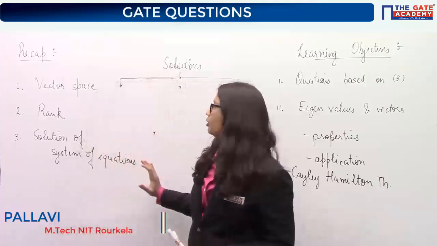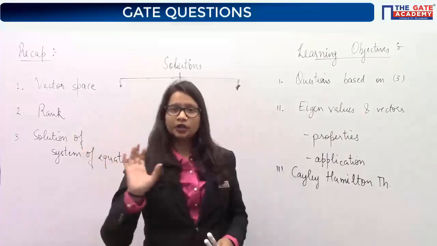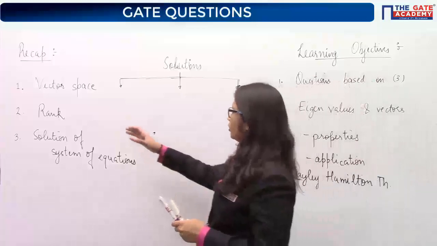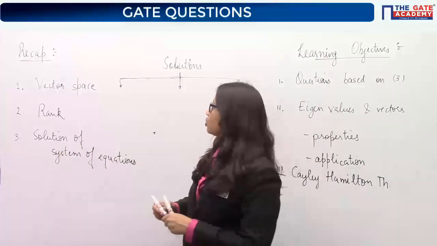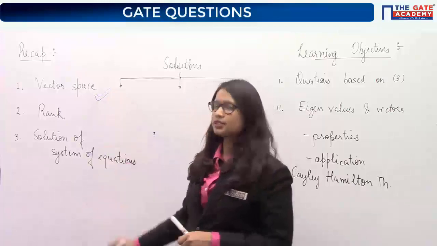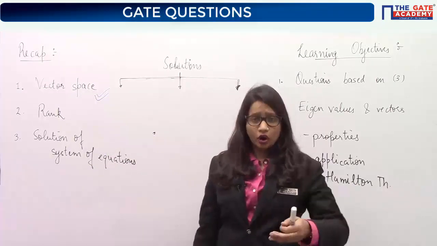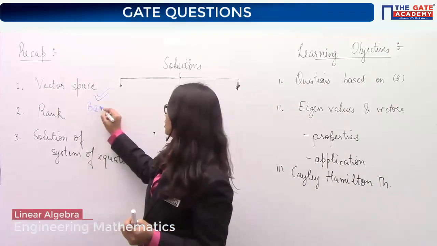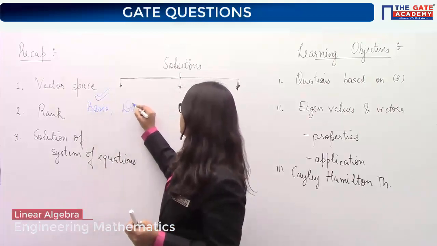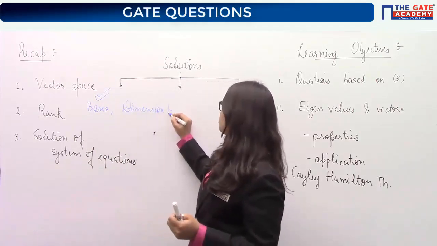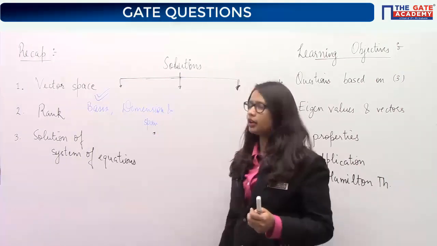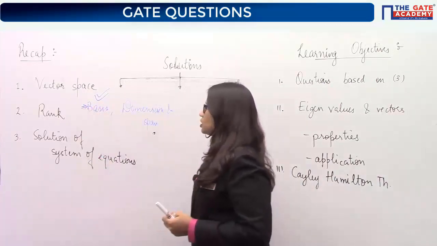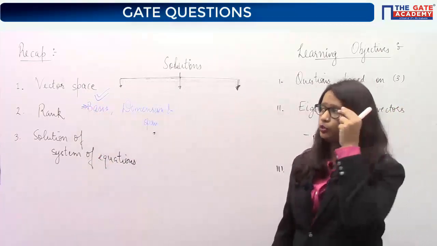Up till now we have discussed this chapter, linear algebra, and today is the last class for this chapter. Let's discuss what we have covered in the last classes. In the last class we discussed the vector space, which is nothing but a set of vectors existing in a space. We studied various terms regarding this, such as basis, dimension and span. This is just a theoretical topic, so theoretical questions may be asked from it. That's why you must know them.